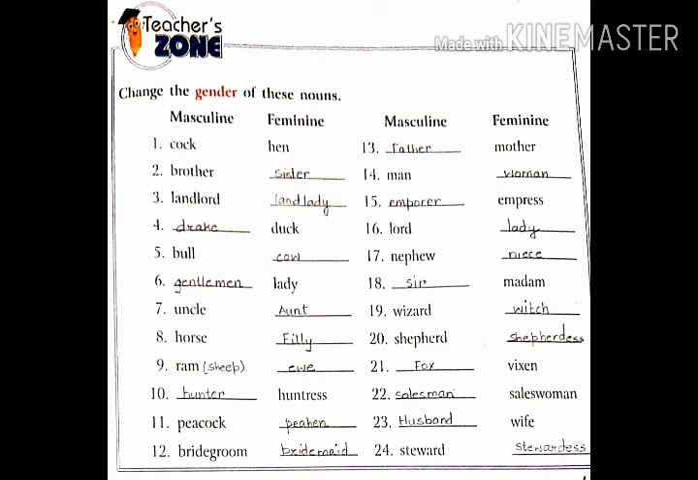Teacher's zone. Change the gender of these nouns. Like first one, cook, it will be hen. Brother, sister. Landlord, landlady. Duck, duck. Bull, cow. Gentleman, lady. Uncle, aunt. Likewise, all it's done for you. You have to change the gender only.